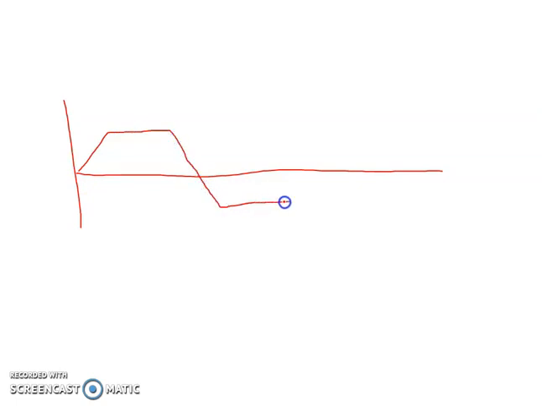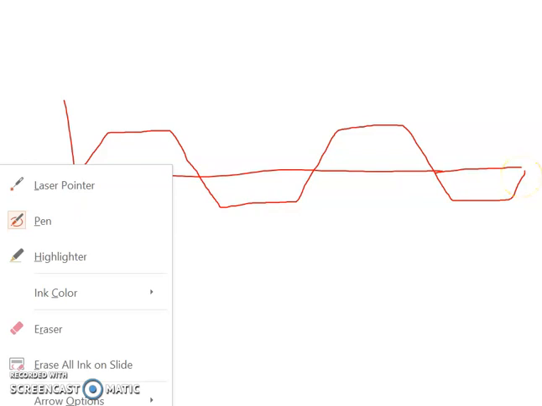Now, whatever we were discussing was a sinusoidal waveform. It need not always be a sinusoidal waveform. You can have a waveform like this. For this particular waveform, you can mark all the parameters.